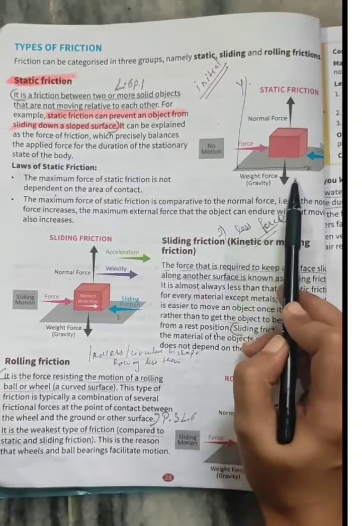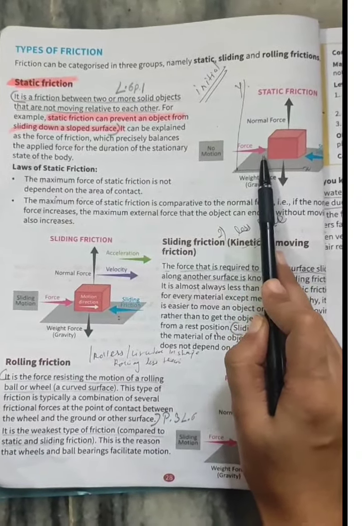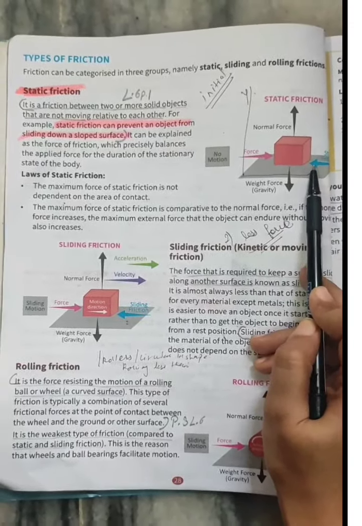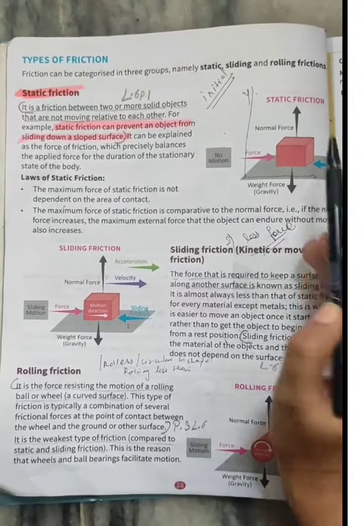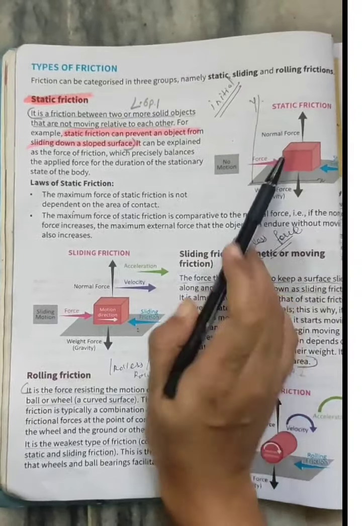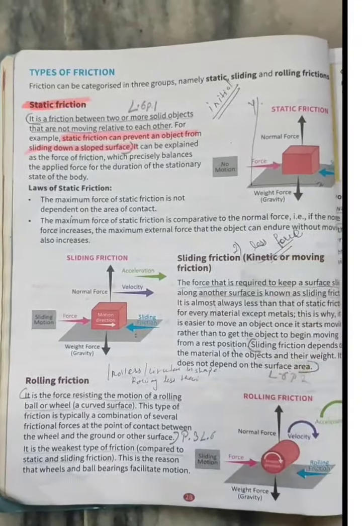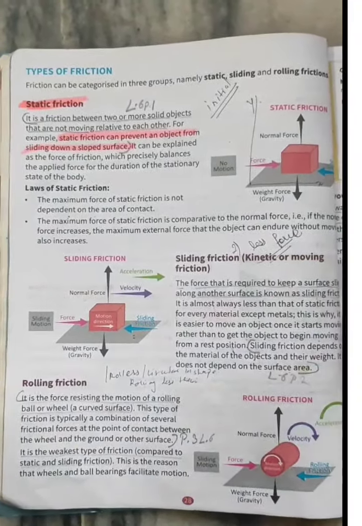Even if you are applying force, my dear student, it is not going to move, because there is an opposing force called frictional force that is stopping the object from moving. If there was only one force, if you are only pushing and there was no opposing force here, what will happen? This object will easily move. But there is an opposing force acting against the force that you are applying. If you apply force from this side, there is a frictional force opposing the movement of this sofa. Then it will be known as static friction.